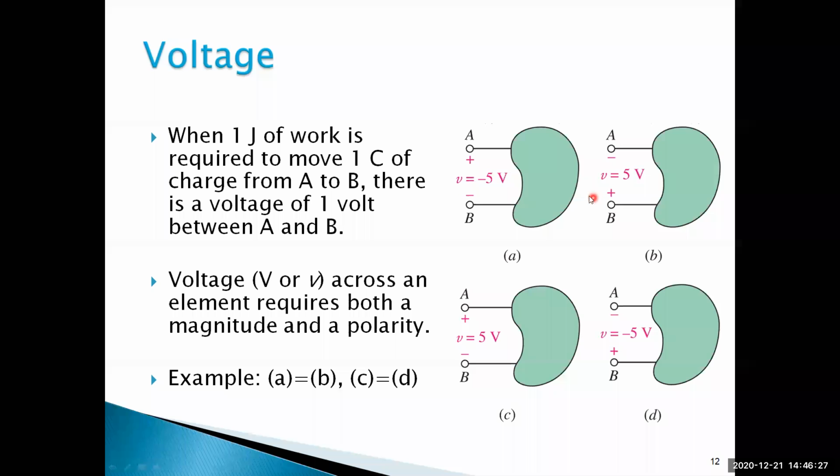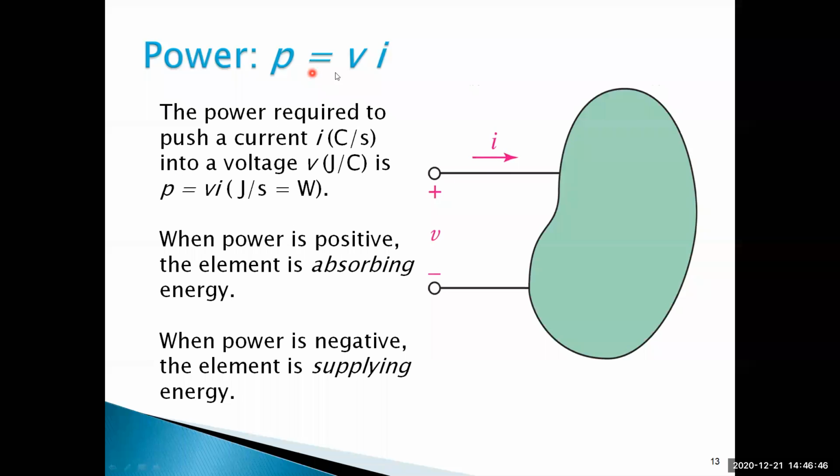Some of the examples may be given like this: polarities plus minus and minus plus with 5 volts, and plus minus with minus 5 volts. So in this way they give polarities. Understand? And next, power. Power is equal to V into I. You know well, there are different types of relations. The power required to push a current of I coulombs per second into a voltage V joules per coulomb is known as power.